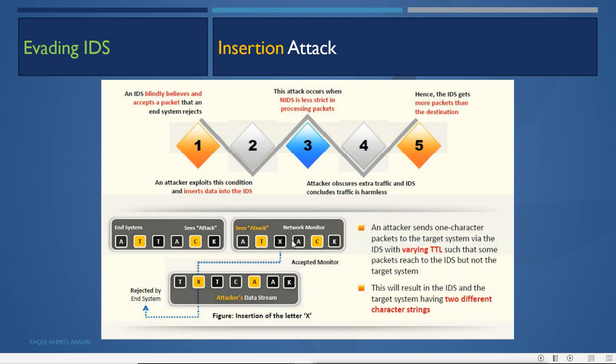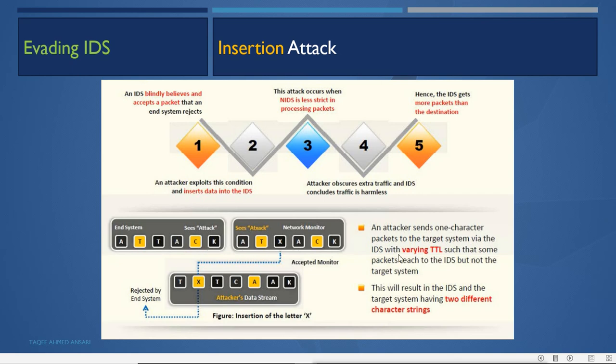When it goes to the monitor system, the monitor system will accept the X, but this X will not reach the end system. This extra packet will be rejected by the end system.